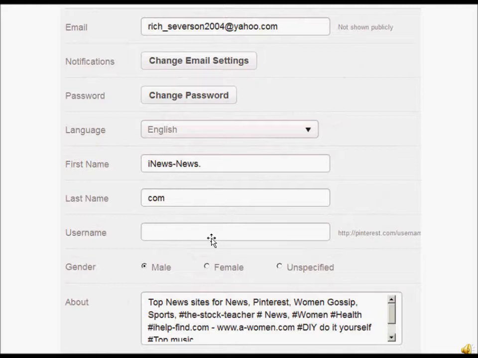And then I blanked out my username. Your username would go here. And then down here in the description box, you definitely want to put what your site's about. Top news sites for news, because mine's a news site. And Pinterest is a keyword. Woman gossip, because I have a woman's website. And sports, I have a sports site. And then I have the stockteacher.com.